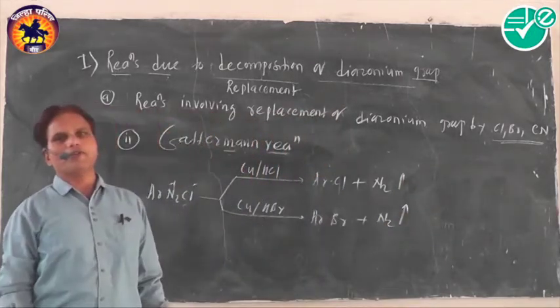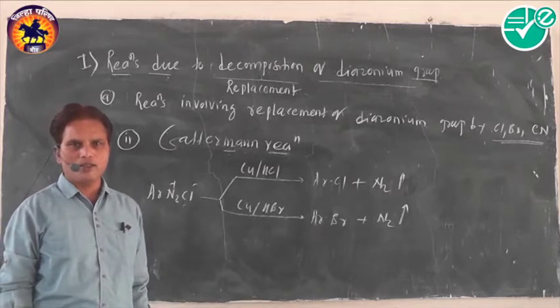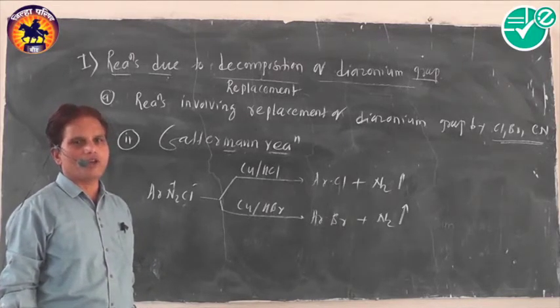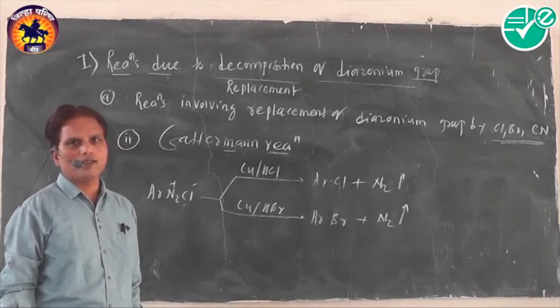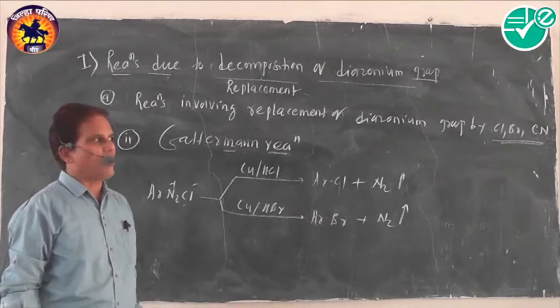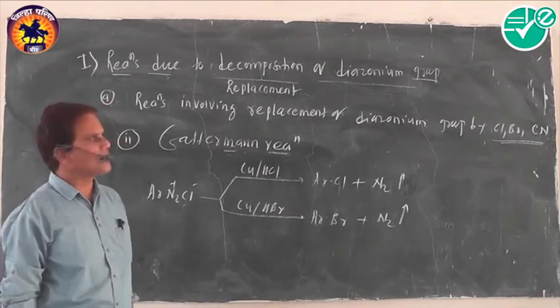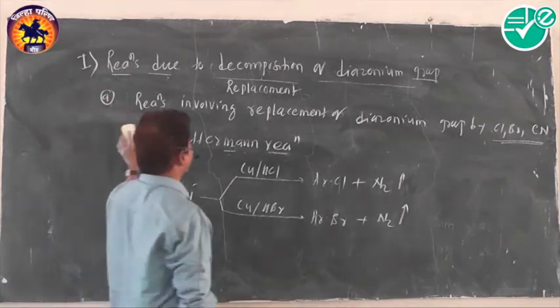How can we distinguish between the Sandmeyer reaction and the Gattermann reaction? They are distinguished only by the copper source. When copper salt is present, the reaction is called the Sandmeyer reaction. When copper powder is present, it is called the Gattermann reaction. Okay, this is simple. Next.